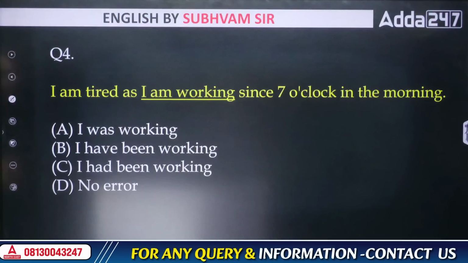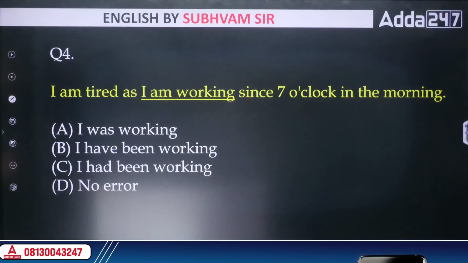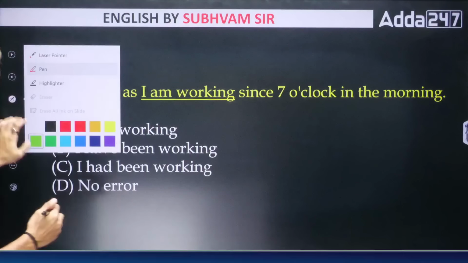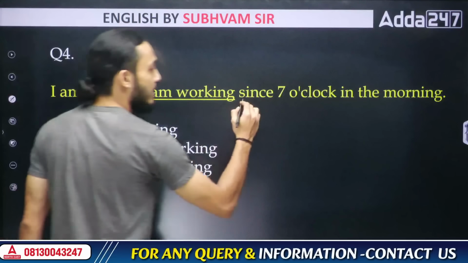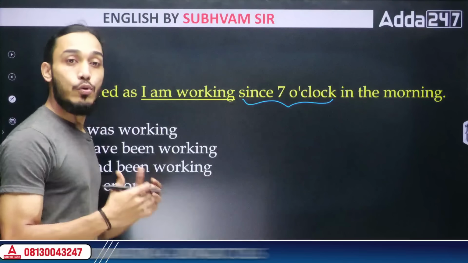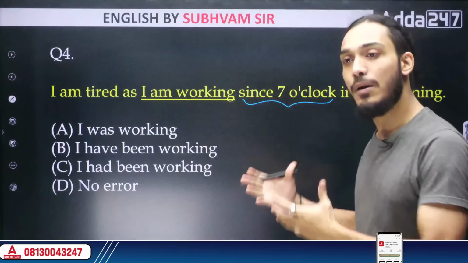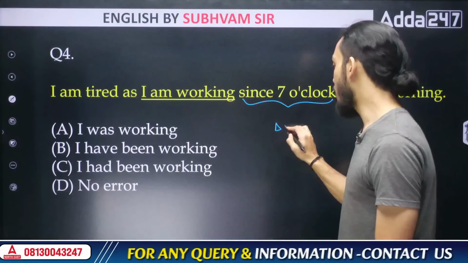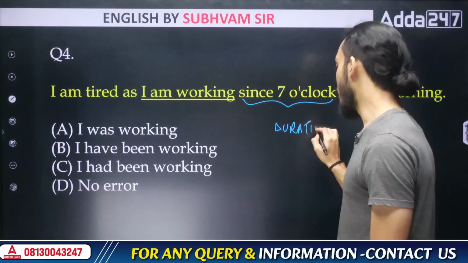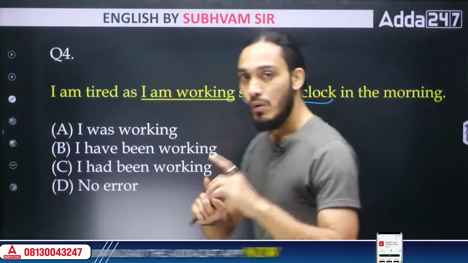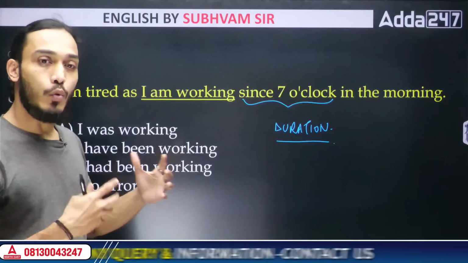Next sentence, I am tired as I'm working since 7 o'clock in the morning. See, since 7 o'clock in the morning, you are talking about the duration of time that you have been up working. So here we are focused on the duration, all right? Now, tell me, the duration is mentioning what period of time?